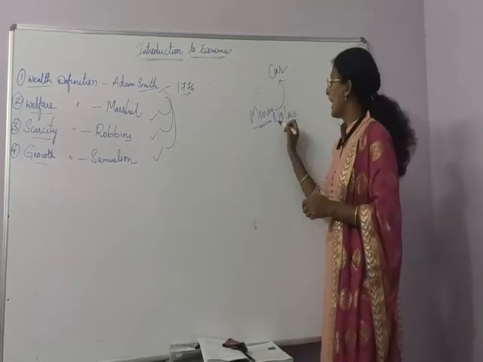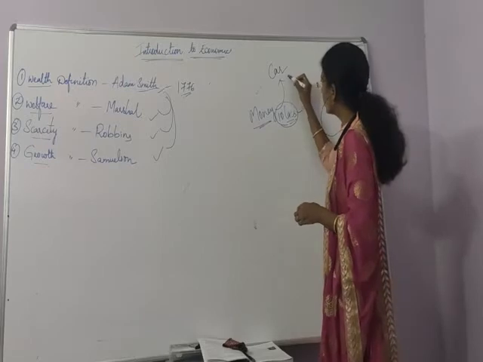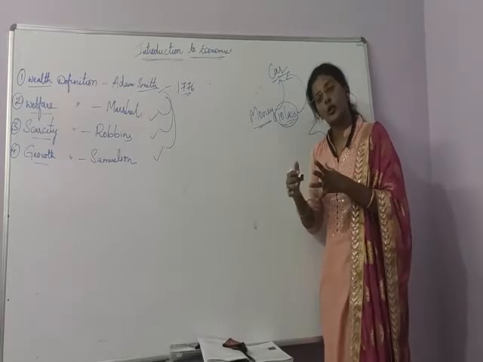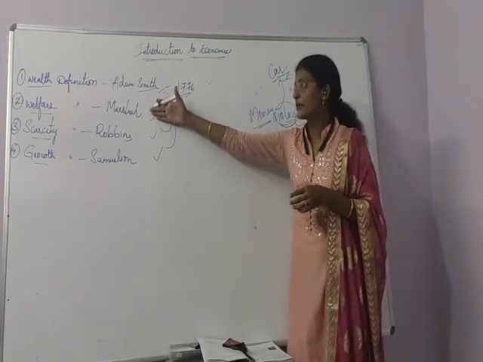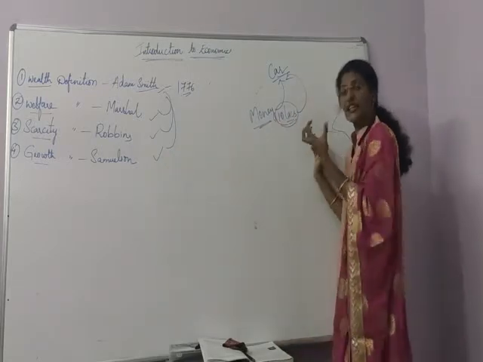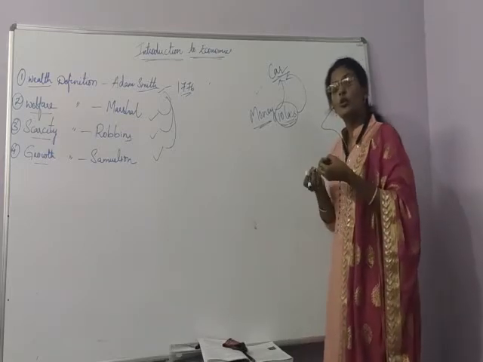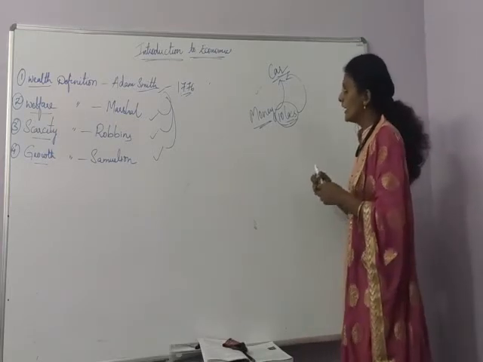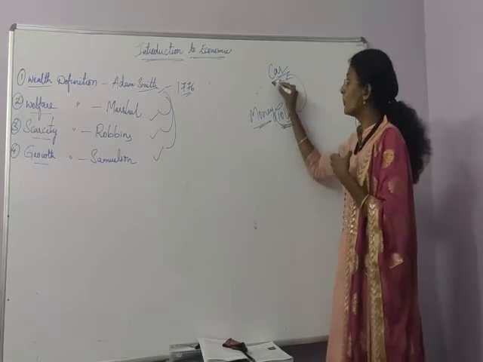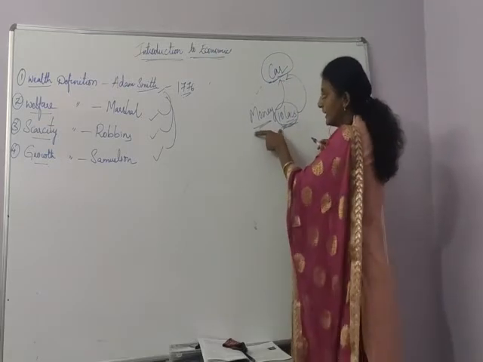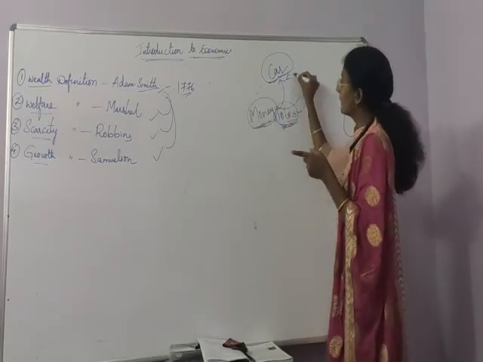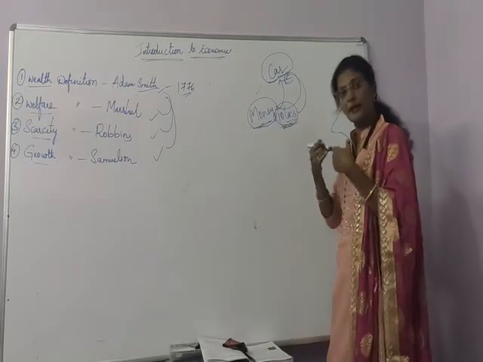No. So with this 10 lakh rupees, I should go to the shop and purchase the car. Other economists such as Marshall, Robbins and Samuelson say that to earn wealth is not a want itself. Now what is my want? To purchase a car. If I earn money, will my want be satisfied? No.